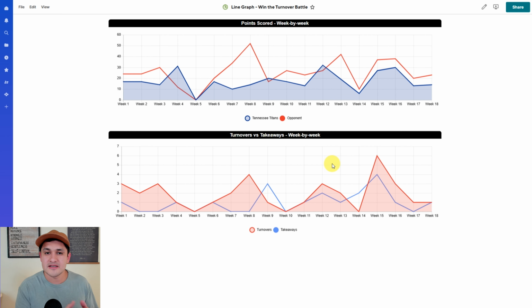But at least in this case, hopefully it was helpful for you to see how a line graph can help you see things over the course of time, to see trends and how the team ended up doing. So that's just one example. That's just one case study of how to use a line graph. So there you have it. That is just one example of many, many examples out there of when to use a line graph and a use case for you to help you wrap your mind around it if you're unfamiliar with the line graph. Like I said, you've probably seen them before, but this was a way that you learn to lay out your data and a use case and when it's actually practical to use one.